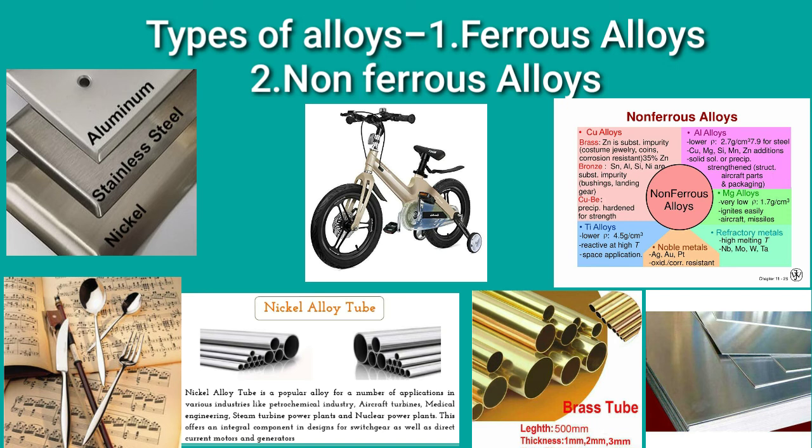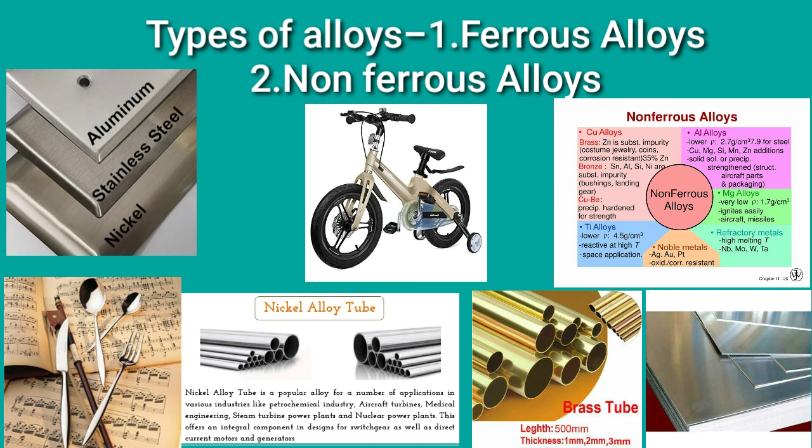Types of alloys based on the presence of iron. Alloys can be classified into ferrous alloys and non-ferrous alloys. Ferrous alloys contain iron as a major component. A few examples of ferrous alloys are stainless steel and nickel steel. Stainless steel: Fe, C, Ni, Cr. It is used in utensils, cutlery and automobile parts. Nickel steel: Fe, C, Ni. It is used in cables, aircraft parts and propellers.